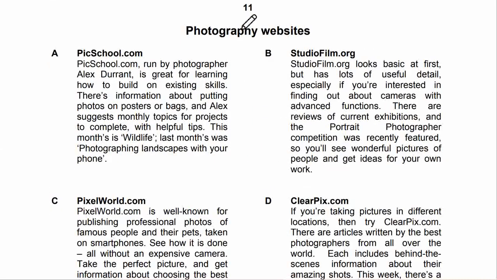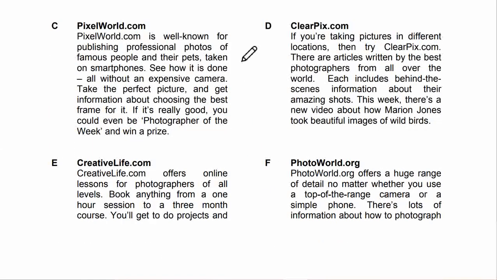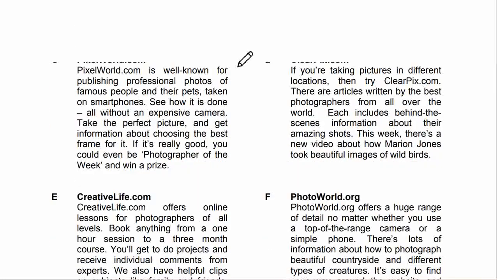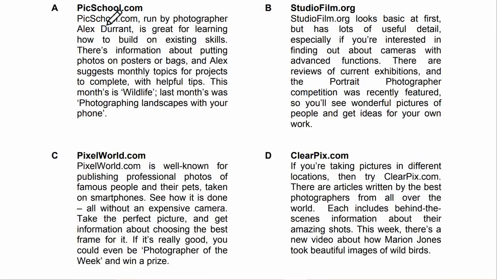Let's see the choices. Photography websites A, B, C, D, E, F, G, H. Let's see from A. Picschool.com. Picschool.com, run by photographer Alex Durant, is great for learning how to build on existing skills. There's information about putting photos on posters or bags, and Alex suggests monthly topics for projects to complete. Helpful tips. This month is wildlife. Last month was photographing landscapes with your phone.